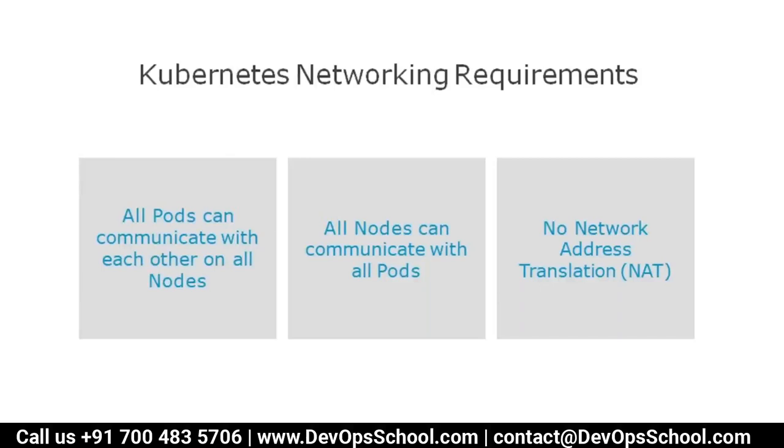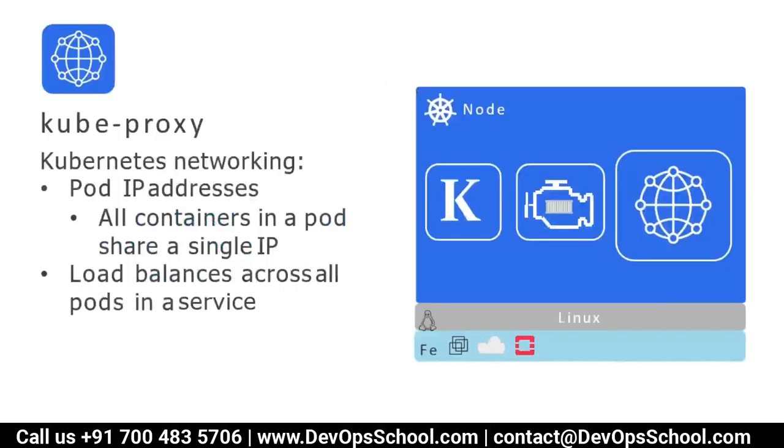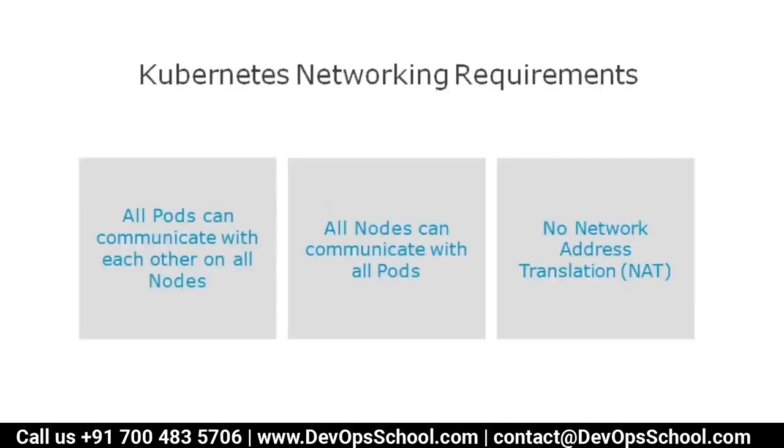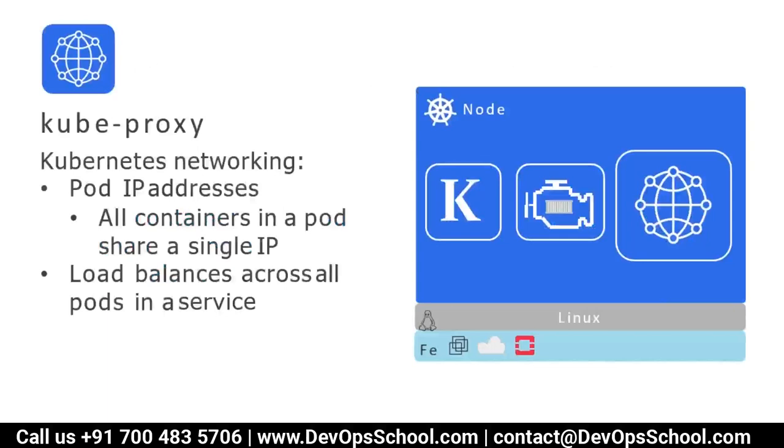Okay, so this is a Kubernetes networking requirement. Who can satisfy this? Kube-proxy. Each worker has a kube-proxy. Basically, this helps with Kubernetes networking: assign pod IP addresses. Yes, a container in Kubernetes doesn't get an IP address. Visualize in your mind: a container is inside a pod, and inside a pod you may have multiple containers, and the pod gets the IP address from kube-proxy, not the container.